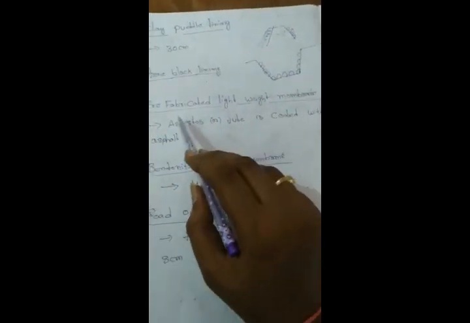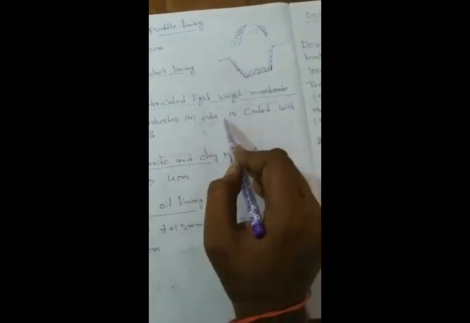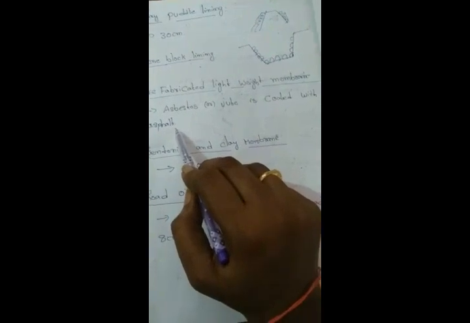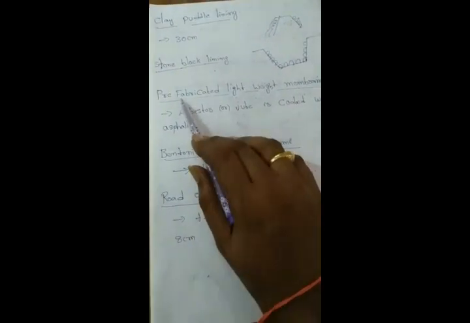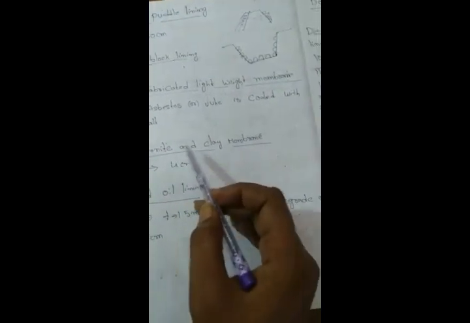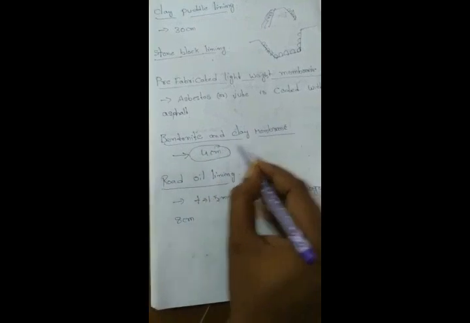So next one, prefabricated lightweight membrane. Asbestos or jute is coated with asphalt. These tile-like elements are used for the prefabricated lightweight membrane. Next, bentonite or clay membrane, which is provided as a 4 centimeter thin layer for canal lining.